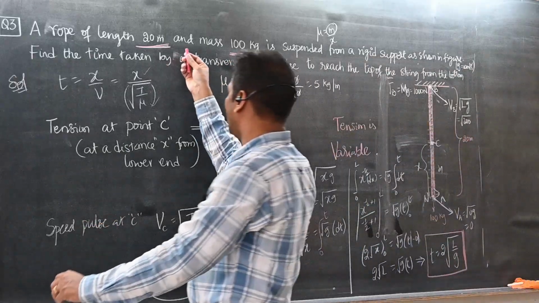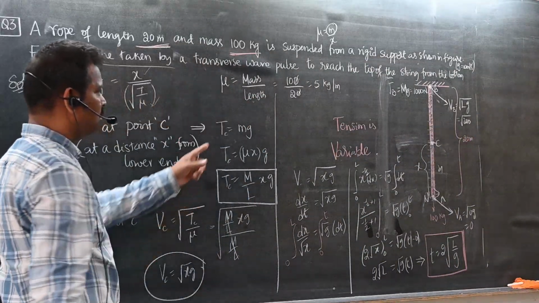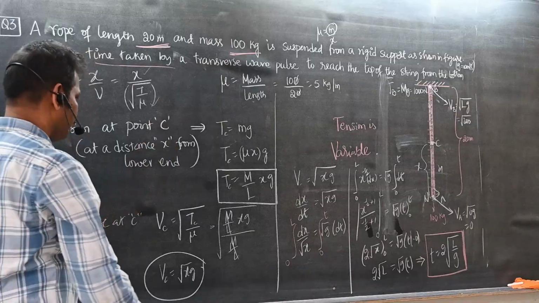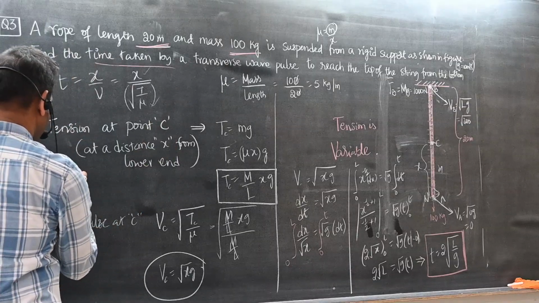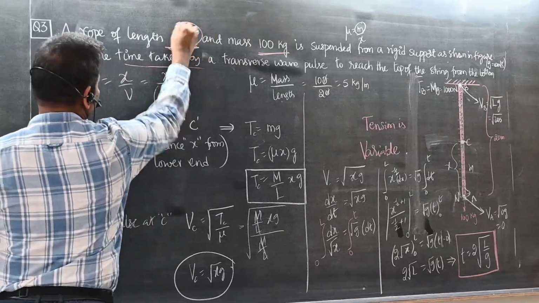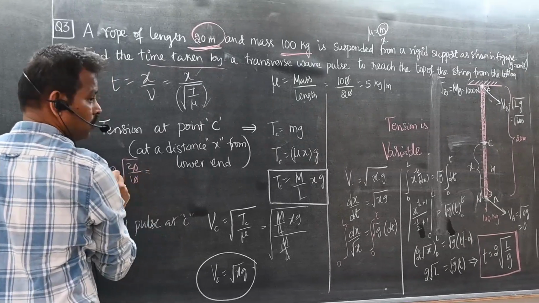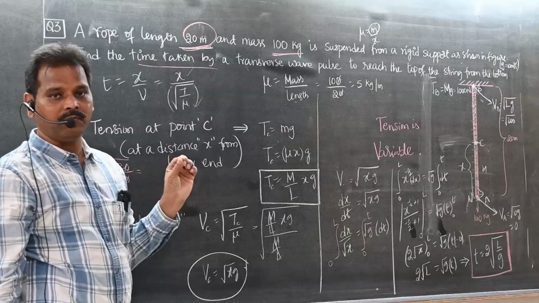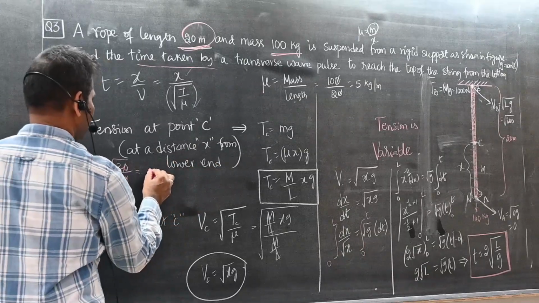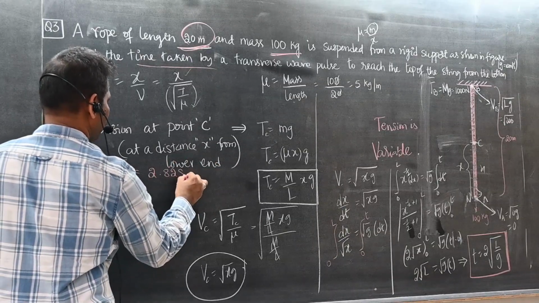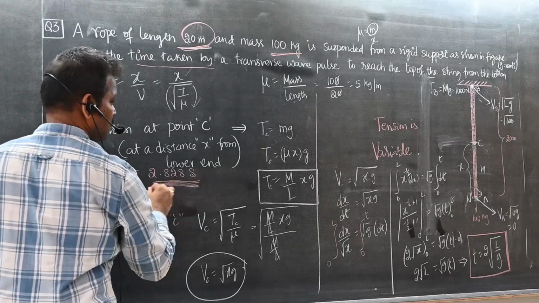Time substitution. How to find out the time taken by this pulse to reach the top of this rope? t is equal to 2 root, what is L? Divided by g. 2 root 2. Root 2 is 1.414, into 2. 2.828 seconds is the answer.